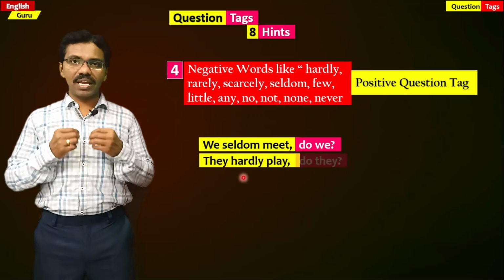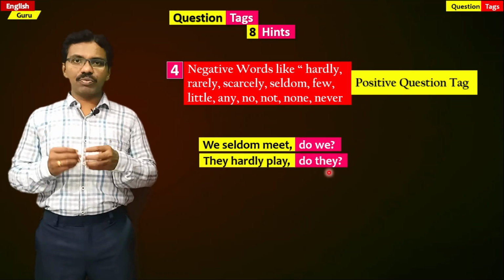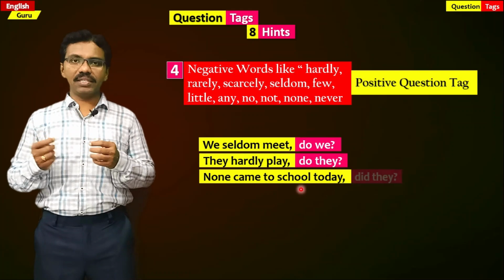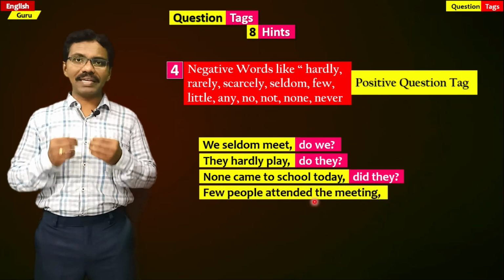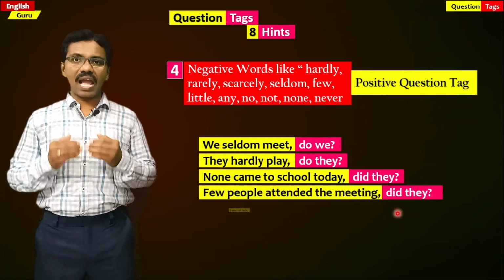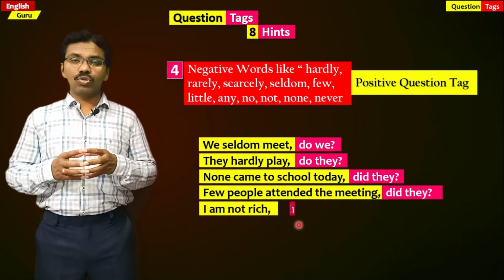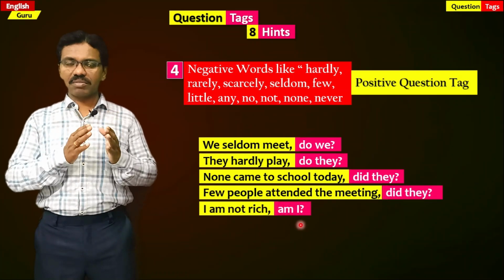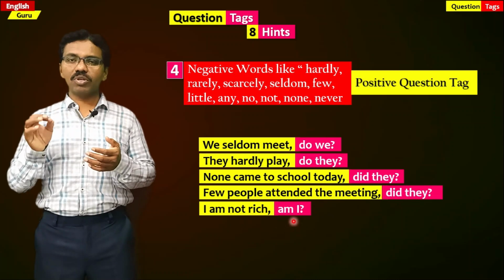Do we? They hardly play. Do they? Next one, none came to school today. Did they? Next one, few people attended the meeting. Did they? I am not rich. Am I? So whenever negative words appear in the statements, we should write a positive question tag.